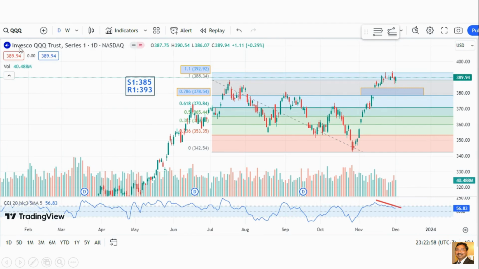And in the daily chart, we can clearly see, as I said earlier, Fibonacci 1.1 acts as a failed breakout, or fake breakout. So it went there and rejected there. Right now it's under 389.94, just above the 388.34. If it captures the 392, then it is good for the bulls. Otherwise, it can come back to the 385 level, because at 385 there is a big gap here. That gap can act as a support. If it breaks, then the next level is 378.